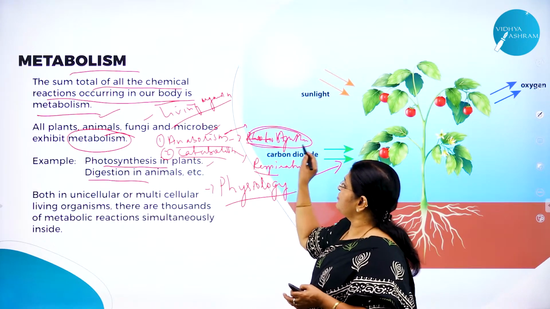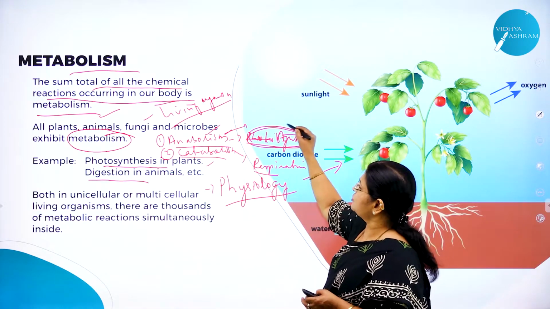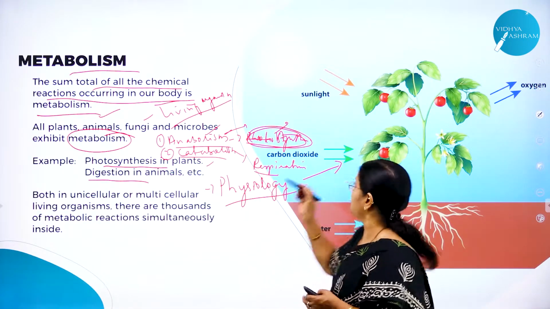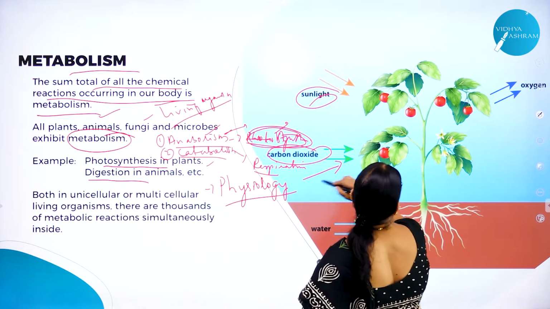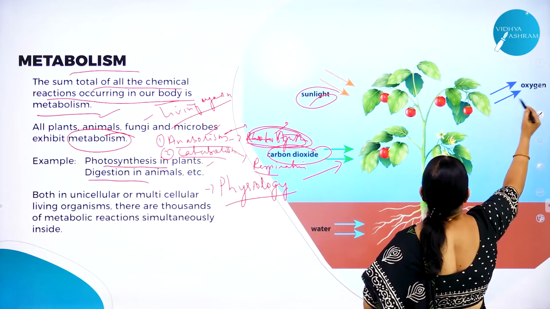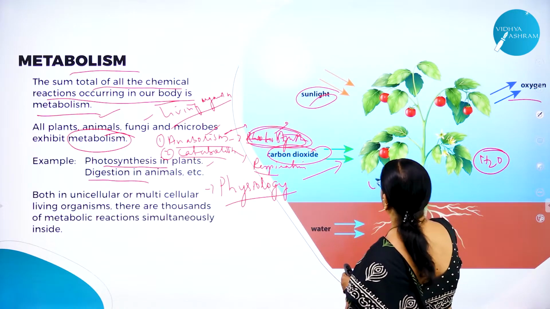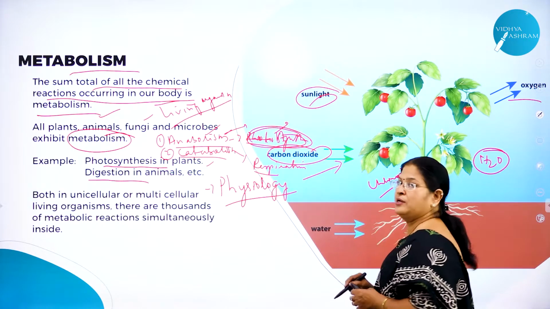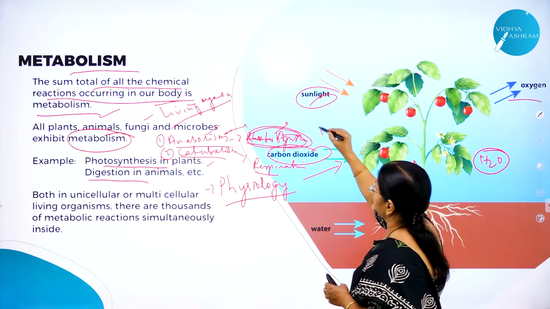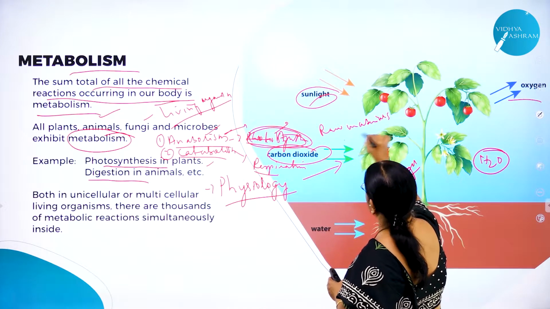Hope all of you, right from your school days, would have studied about photosynthesis, right? So what is photosynthesis? It is nothing but manufacture of what? Food. What are the raw materials? Sunlight, carbon dioxide, water, chlorophyll, and oxygen is evolved. All these are very important components, or you can call them the raw materials for photosynthesis.